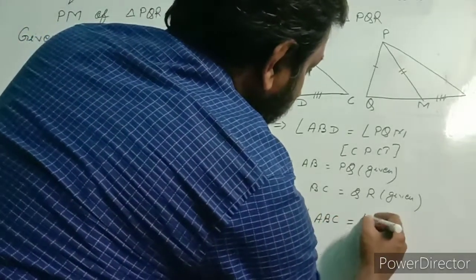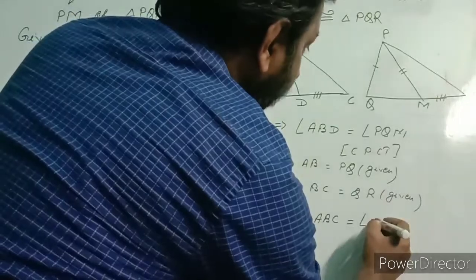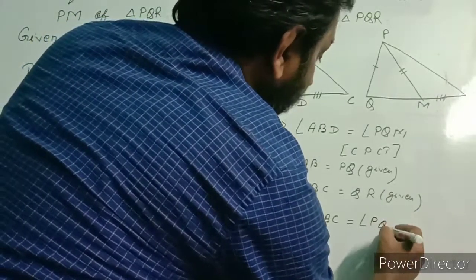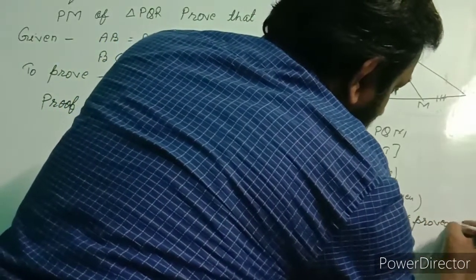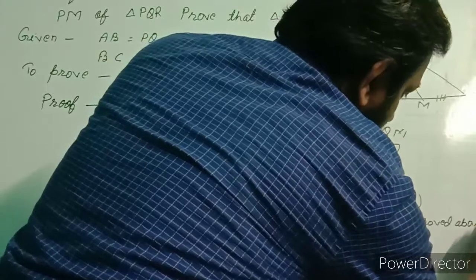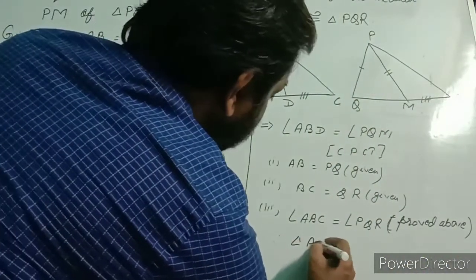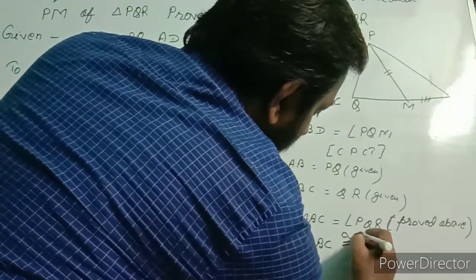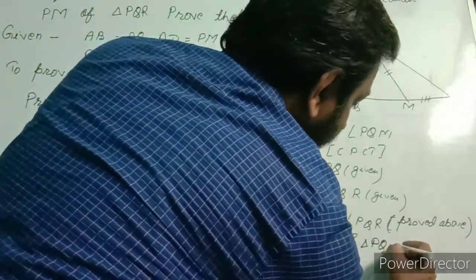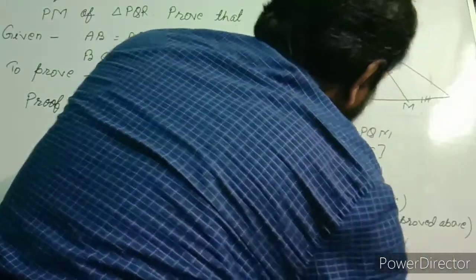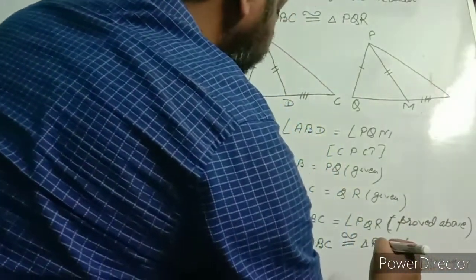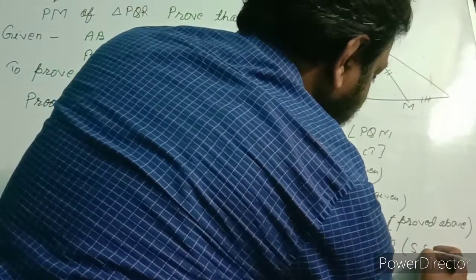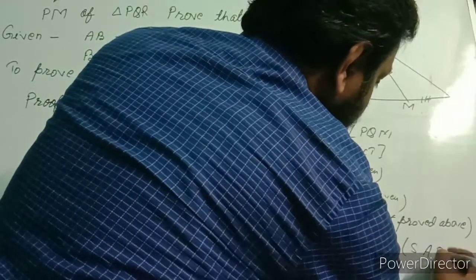Angle ABC is equal to angle PQM, we can write angle PQR. For this we write proved above. Therefore, triangle ABC is congruent to triangle PQR. Which rule? SAS. So from SAS, these two triangles are congruent.